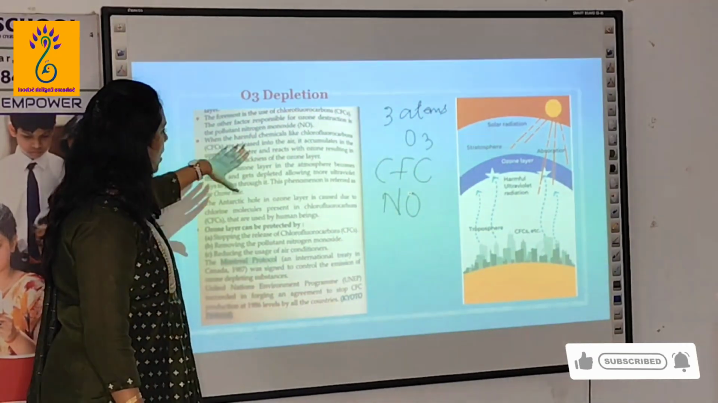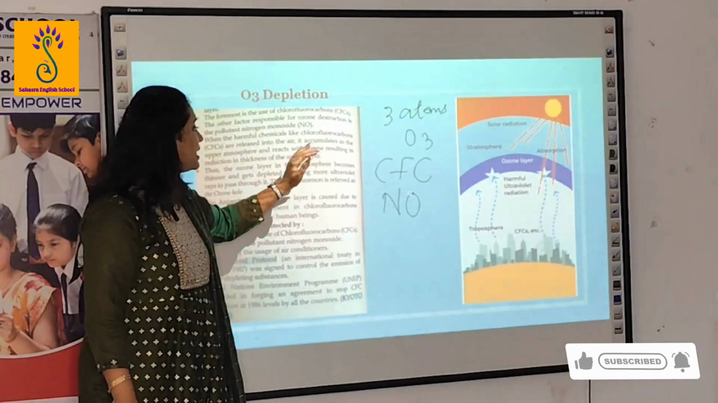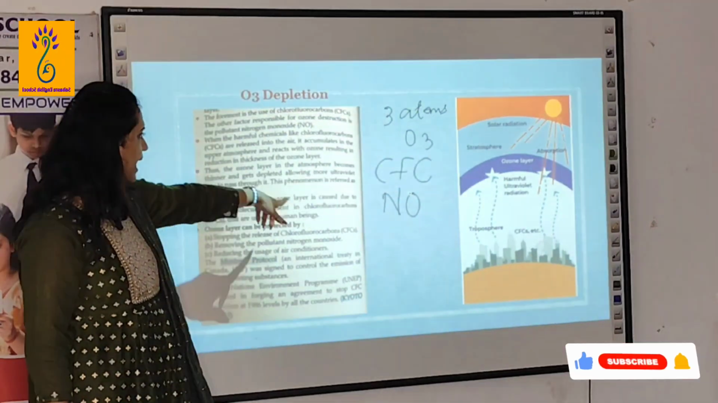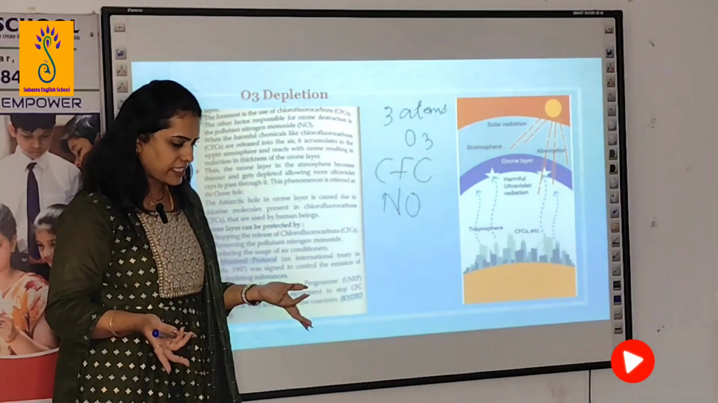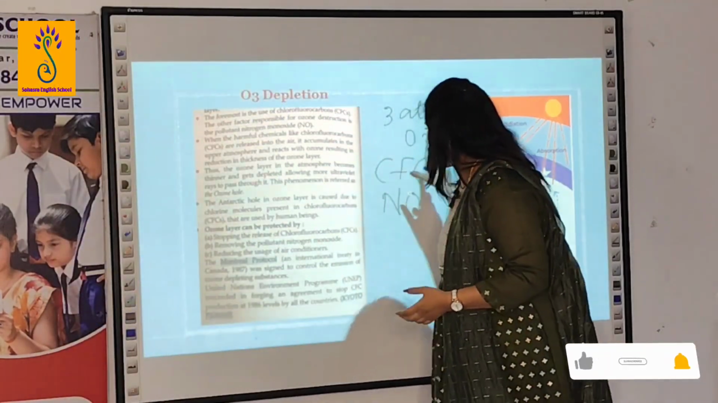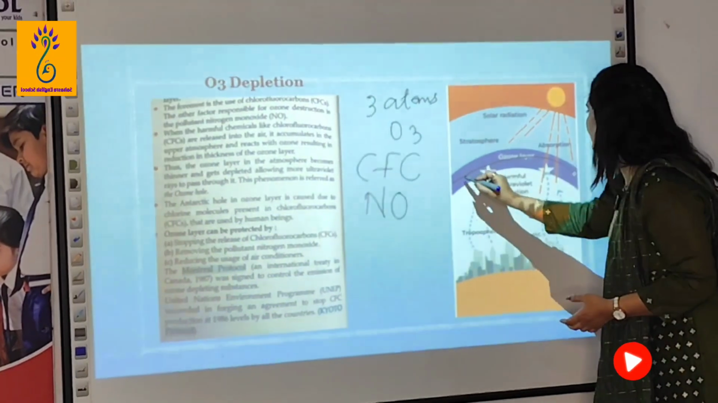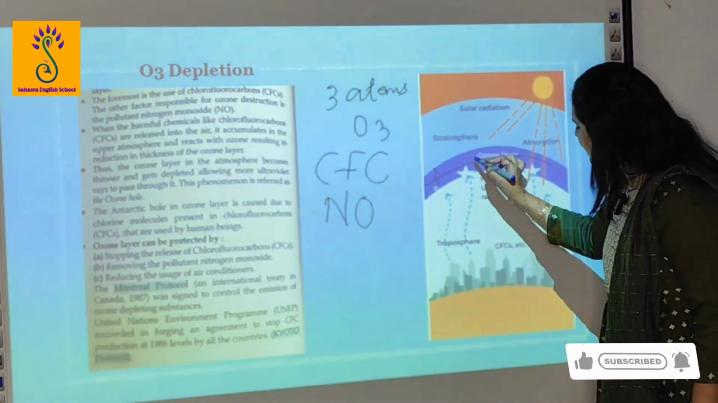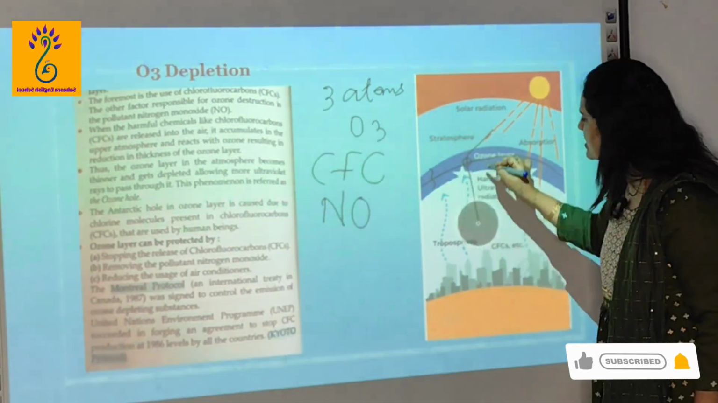When harmful chemicals like chlorofluorocarbons are released into the air, they accumulate in the upper atmosphere, and they react with ozone. I explained this earlier. They react with it, and they lead to the reduction in the thickness of this ozone layer. It may lead to the depletion and a hole, so that the UV rays enter.